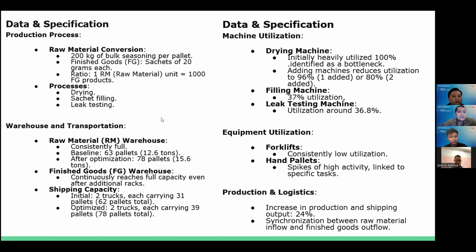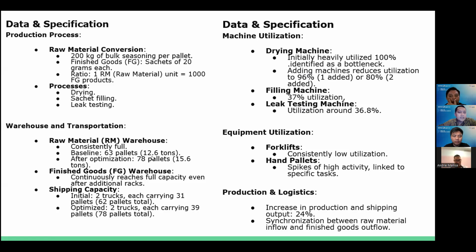For machine utilization, the drying machine was initially heavily utilized at 100%, identified as a bottleneck, and adding machines reduced utilization to 96% or 80%. The filling machine has 30% utilization, and the leak testing machine utilization is around 36.8%.